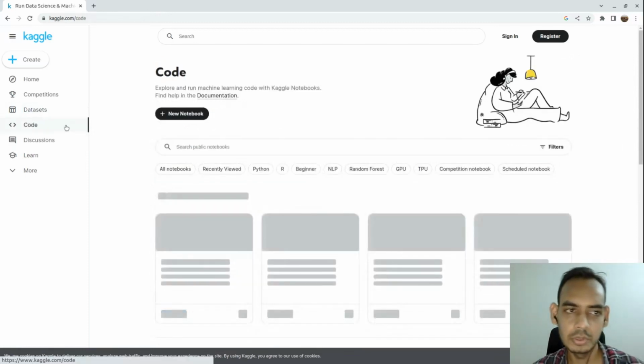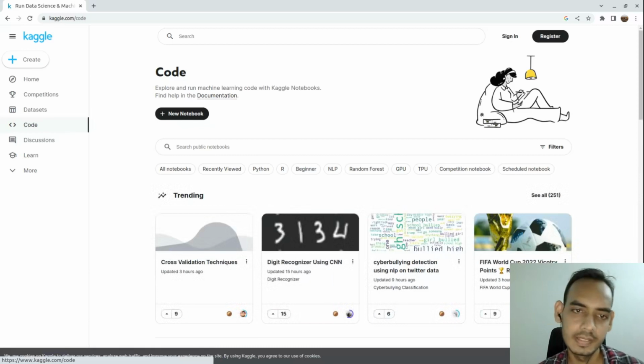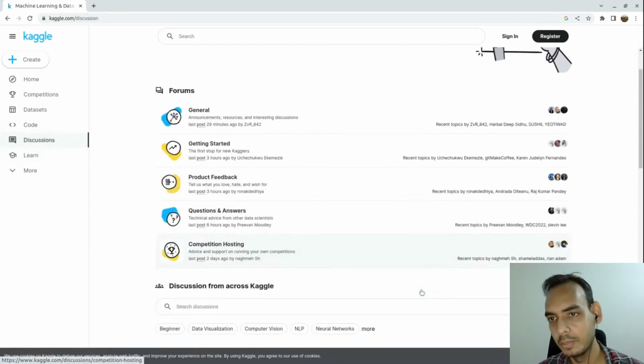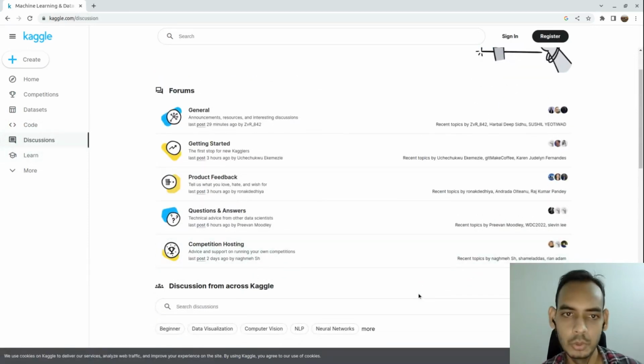And the other feature includes code, where you can access the code of different Kagglers who have been working on different notebooks on different dataset problems, right? Data science problems. You can access their code also here and learn from them. And along with that, it also provides a discussion forum. If you are trying to solve some data science problem in your organization, and if you feel stuck somewhere, you can post a question here, and there will be folks who will be ready to solve your problem.